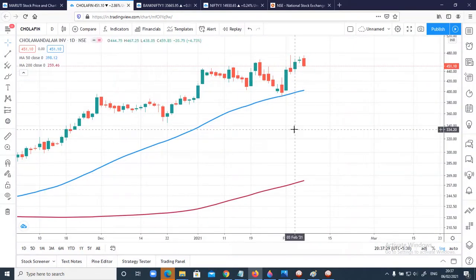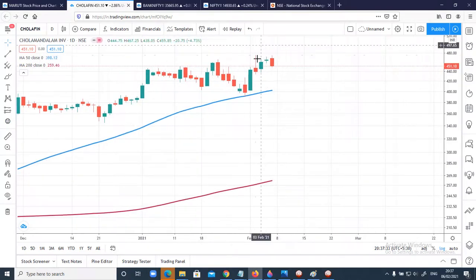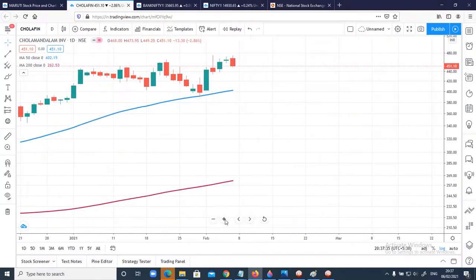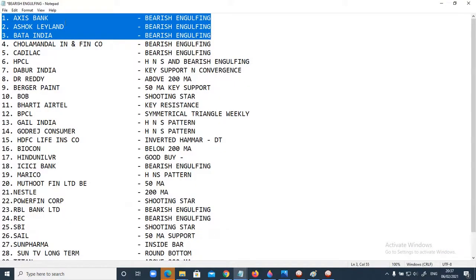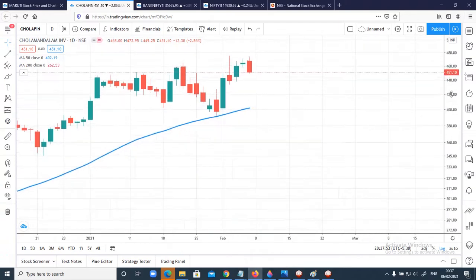Okay, you can see here Cholamandal has also formed a bearish engulfing. If you don't know what exactly the bearish engulfing is, I've shared the video link in the description box itself. You can check it out. In the first video, where I analyzed Axis Bank, Ashok Leyland, and Bata India, I explained what exactly the bearish engulfing is and how we use it. Now guys, let's go ahead and see what has happened in this stock.